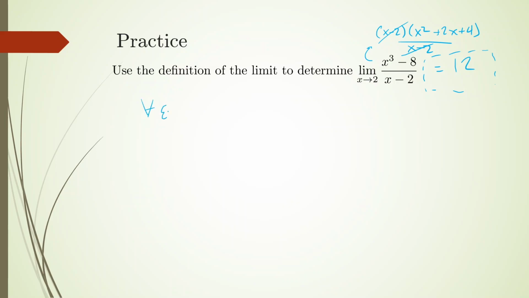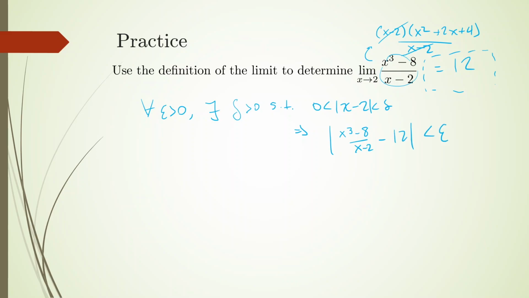We want to show that for all epsilon bigger than 0, there exists a delta bigger than 0 such that 0 smaller than absolute value of x minus 2 smaller than delta implies that absolute value of the function minus 12 is smaller than epsilon. Okay.